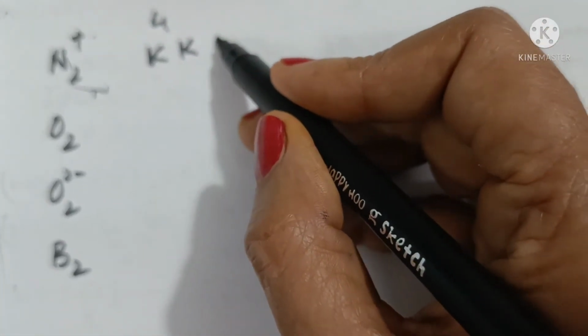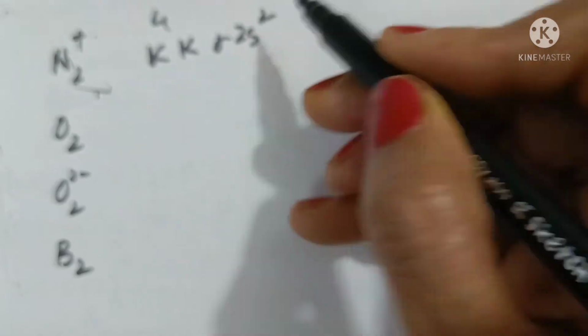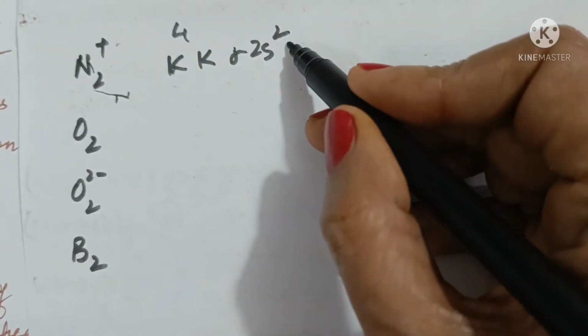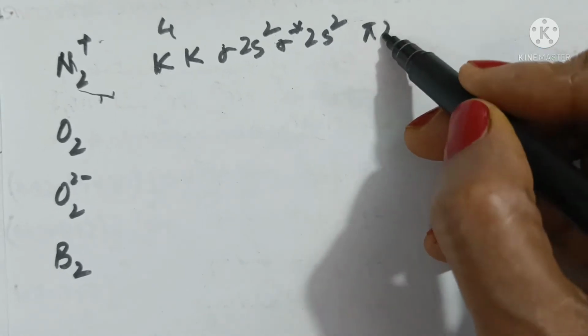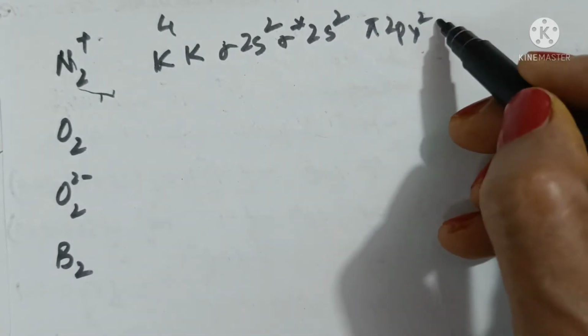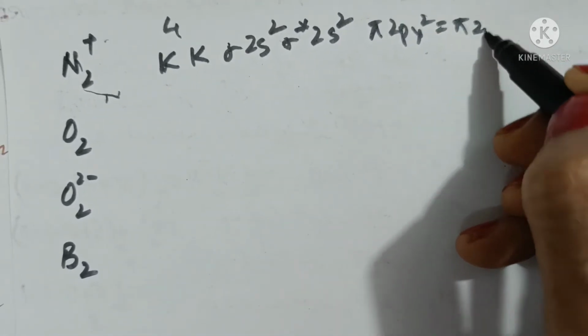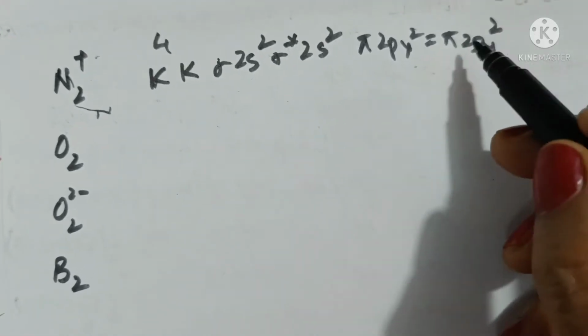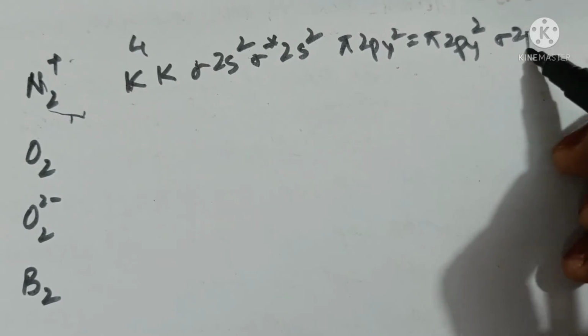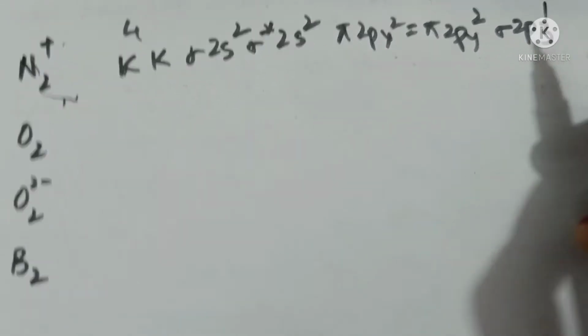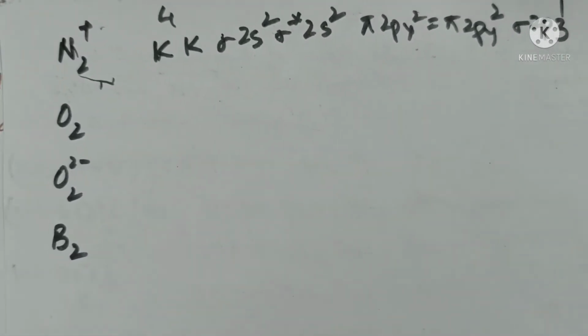Then we have sigma 2s2, sigma star 2s2, pi 2px2 equal to pi 2py2, 8 plus 4, 12. And then we have sigma 2pz1. So this has an unpaired electron.